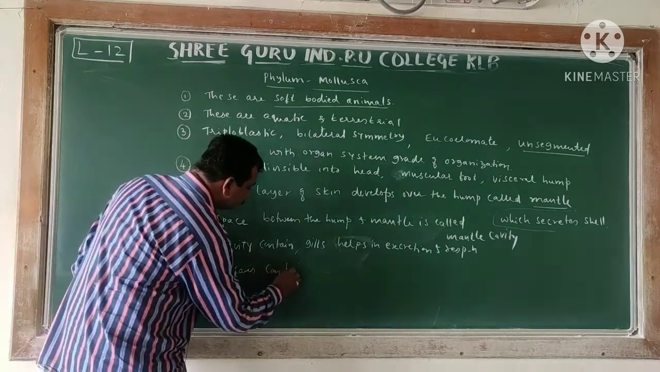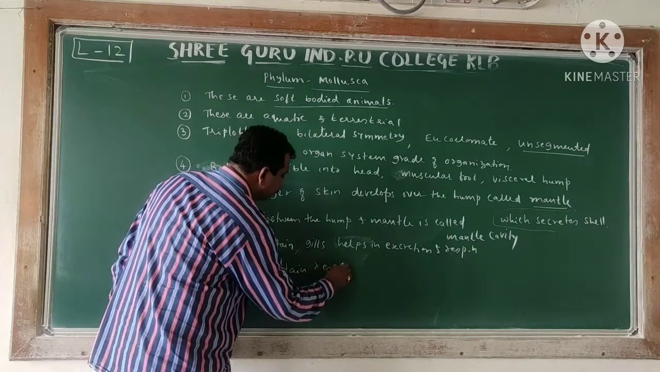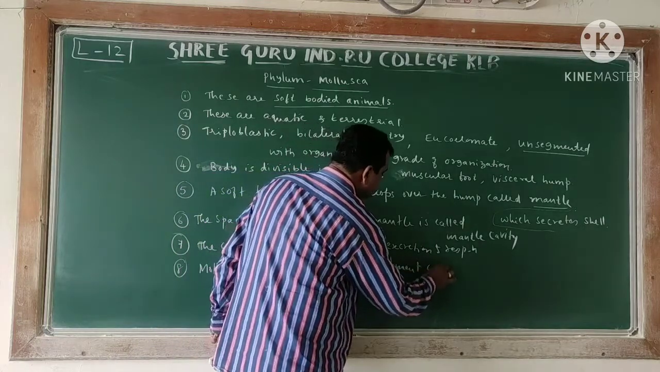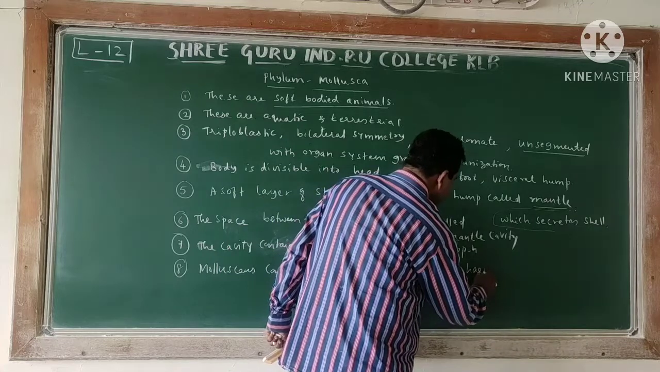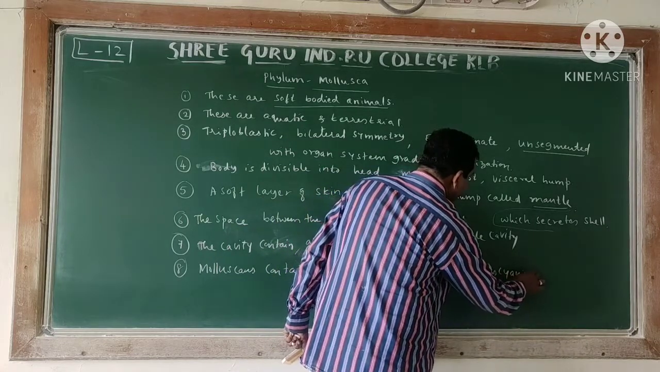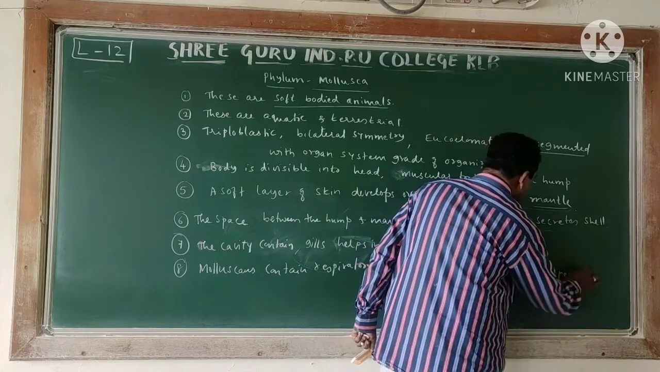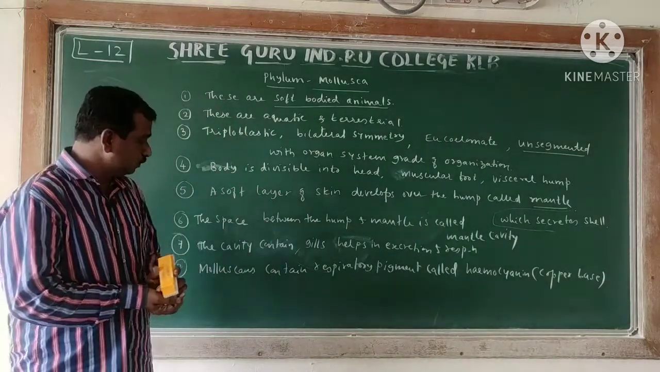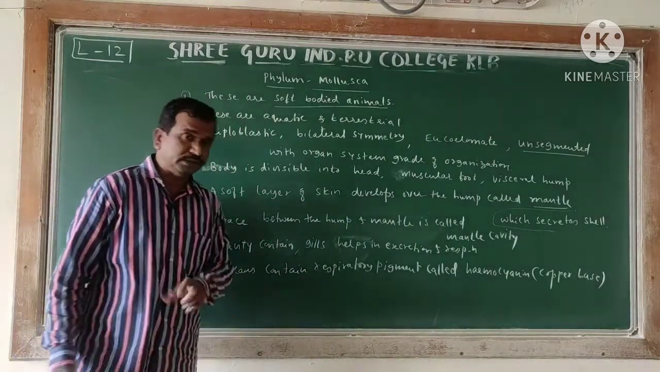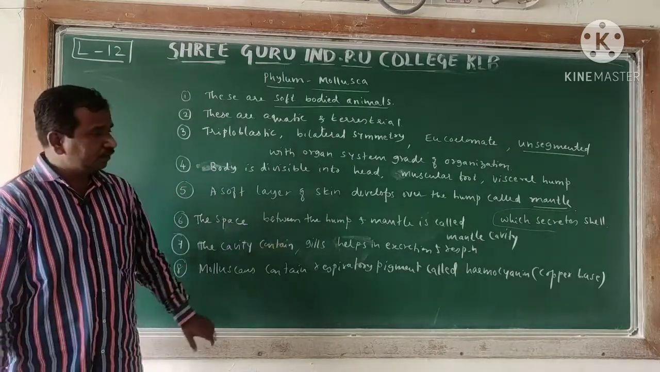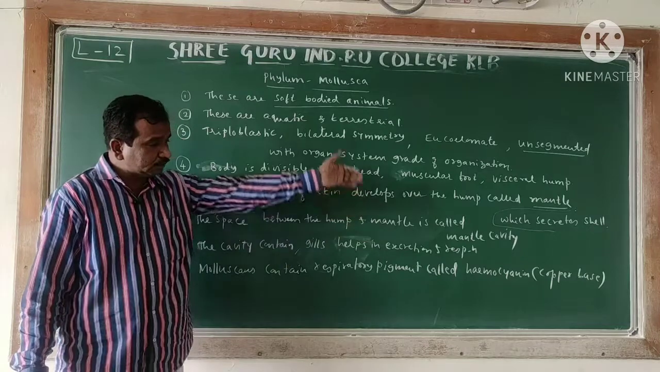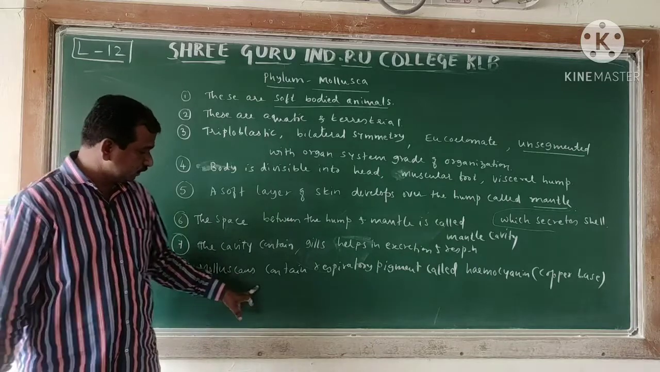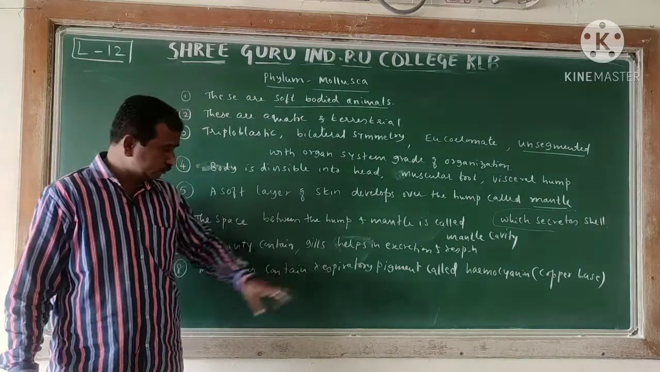Molluscans contain a respiratory pigment called hemocyanin, which is normally copper based. This will be helpful for you. Normally the respiratory pigment we know is hemoglobin, but here hemocyanin, a blue colour pigment, is found, which is copper based. A bluish colour is found. This is an important character we are going to observe.